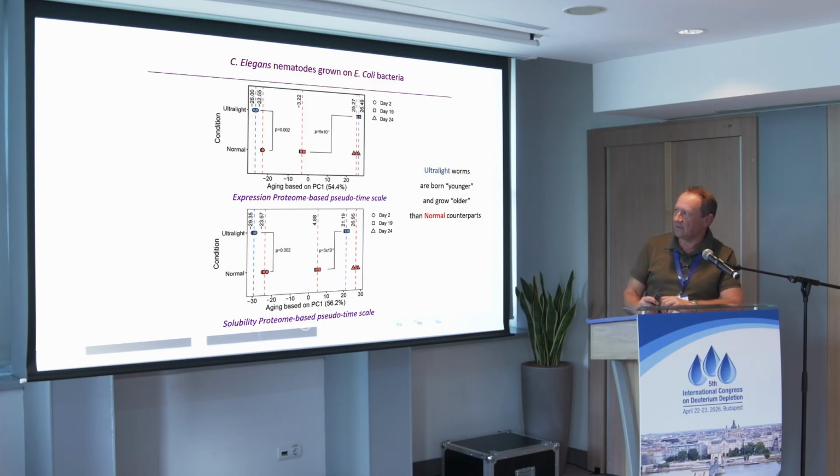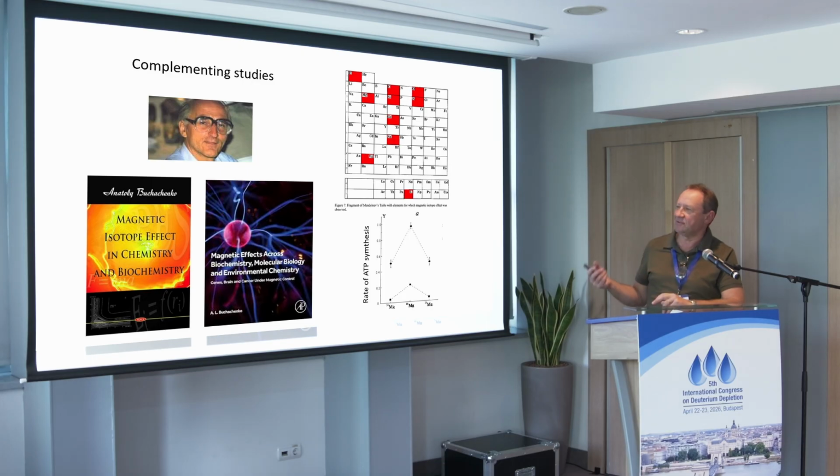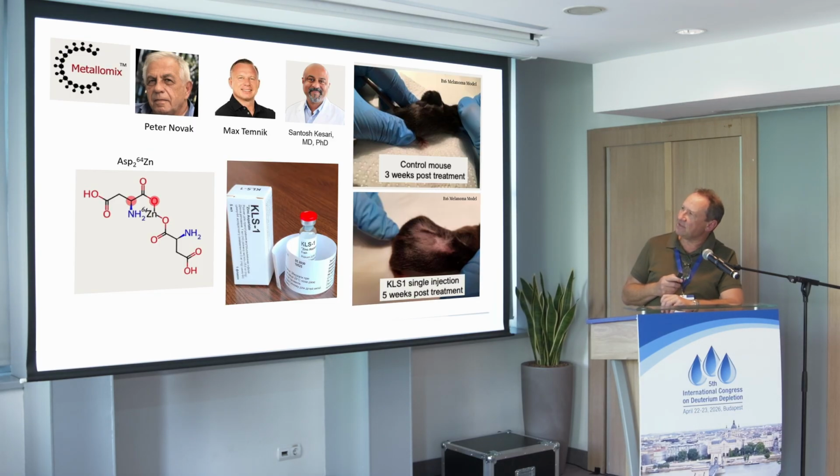Complementing studies. People have looked at the role of stable isotopes well before us. For instance, Buchachenko came up with an idea of magnetic isotope effect. And there, in his view, the isotopes which have odd mass, they are fermions, not bosons, and they have magnetic moment, and they have deviating chemical properties which can be used in biology.